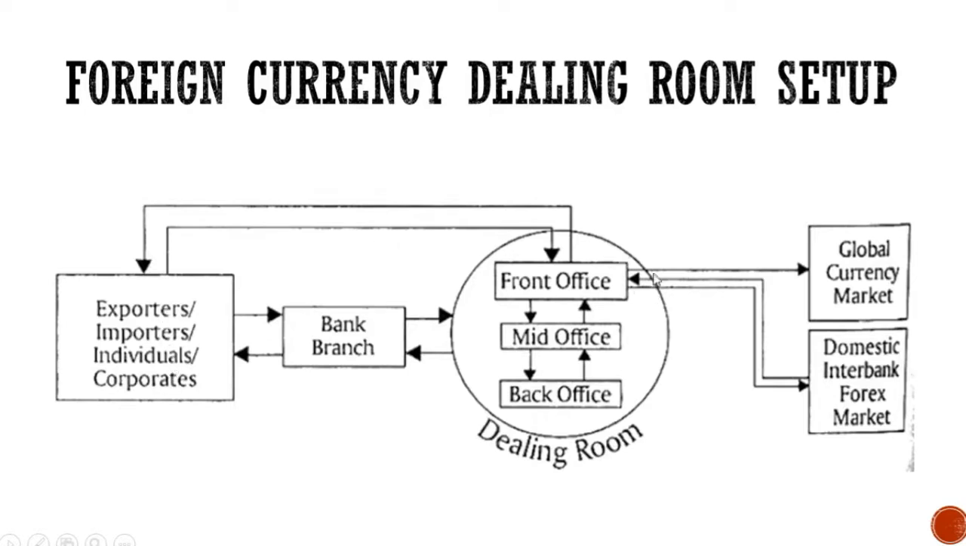So the dealing room again has three offices: the front office, which actually deals with the trading operation of the interbank market; the mid office, which is entrusted with the job of risk management and accounting policies and market research work; and the back office, which is made accountable for settlement of transaction, reconciliation, and accounting. The dealing room operates with the global currency market and the domestic interbank forex market, where it buys and sells simultaneously. So this is the basic setup of your dealing room dealing in foreign currency.